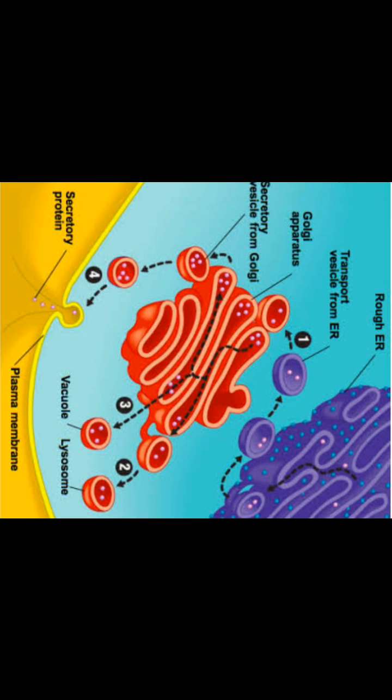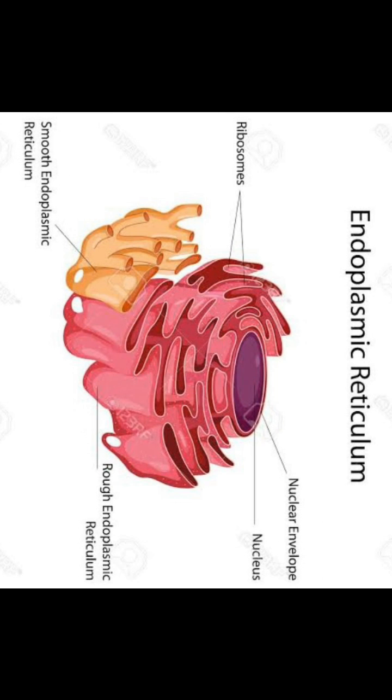Okay, now let us discuss one important point here. All the four cell organelles on the screen, numbered 1, 2, 3, 4, are included under the endomembrane system. What are those cell organelles? Endoplasmic reticulum, Golgi complex, lysosomes and vacuoles. Understand? Now I am going to explain the first cell organelle under the endomembrane system, that is the endoplasmic reticulum. You can see the diagram on the screen.